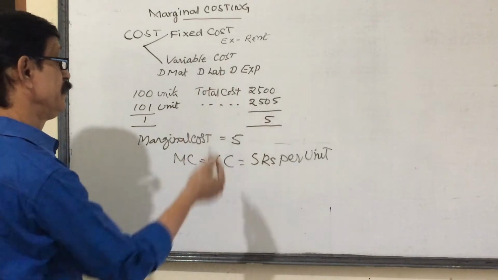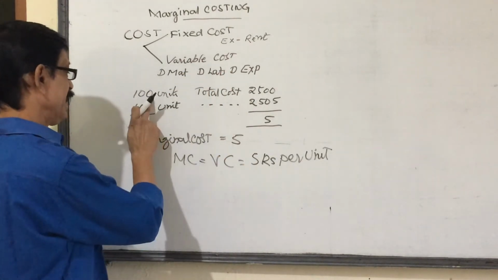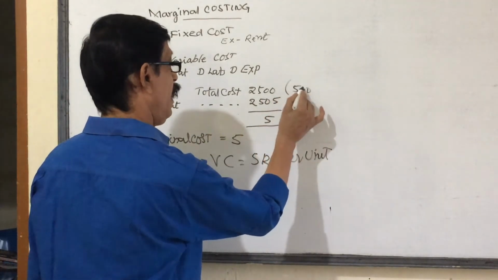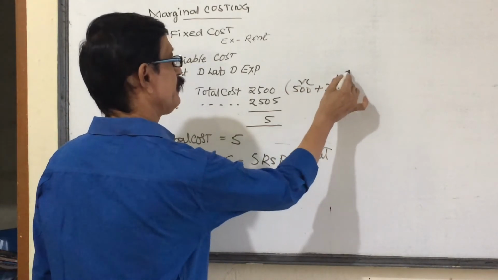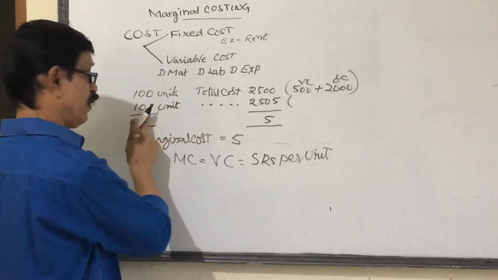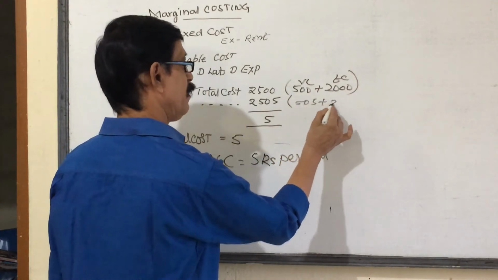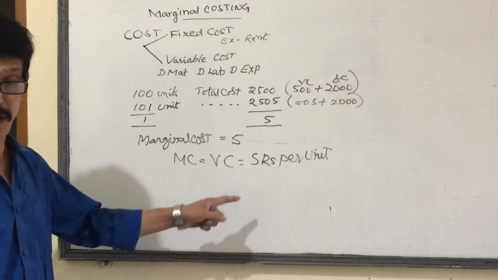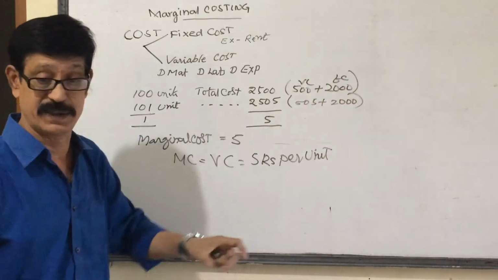Now come here. Here total cost is 2,500 for 100 units. That means 100 into 5 rupees, 500 is the variable cost, and 2,000 is fixed. Here for 101 units, 101 into 5 rupees, 505, plus 2,000 rupees. Understanding or not? Only variable cost is increasing, fixed cost remains constant, which is 2,000.